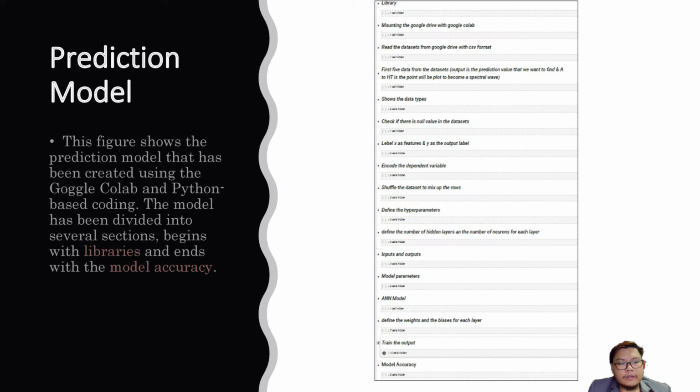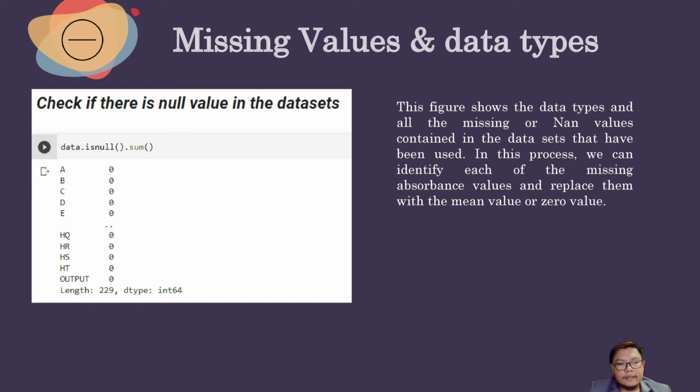So as we can see, this is our prediction model. This figure shows the prediction model that has been created by using Google Colab and Python-based coding. The model has been divided into several sections, beginning with libraries and ending with the model accuracy. These are the missing values and data types. This figure shows the data types and all the missing or null values contained in our dataset that have been used. In this process, we can identify each of the missing absorbance values and replace them with the overall mean value, or we can replace them with 0.